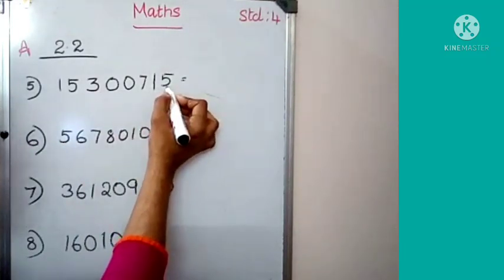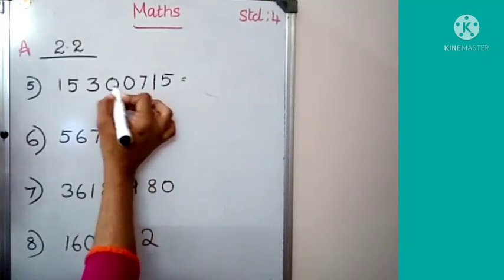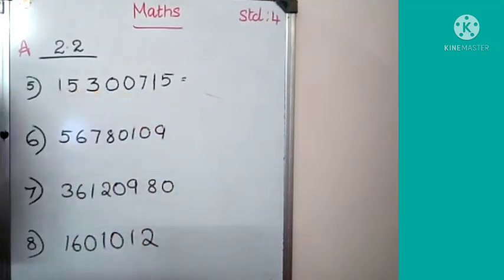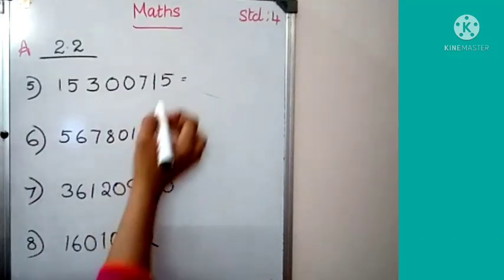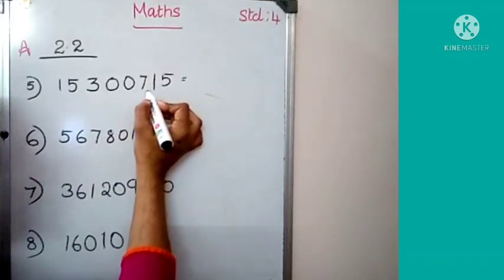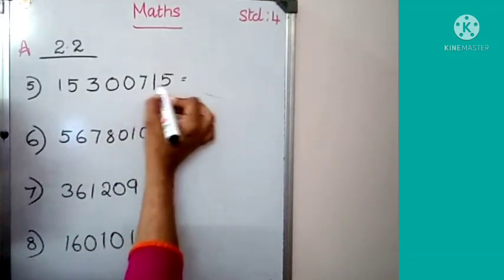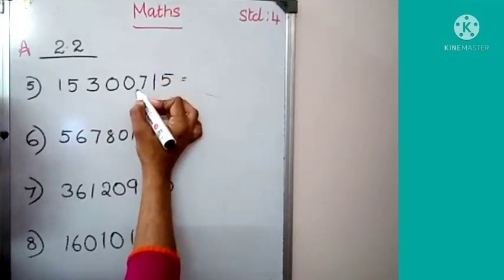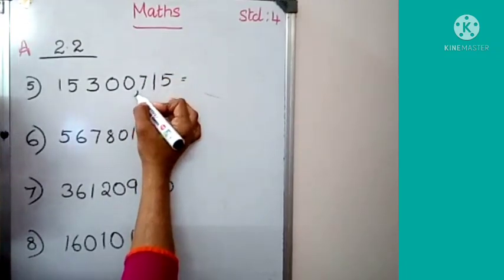How many digits are there? 1, 2, 3, 4, 5, 6, 7, 8 digits. So this number comes under crore. Which number? Crore. So how will you mark the period? We know the last three places come in the ones period. So we put a comma here.